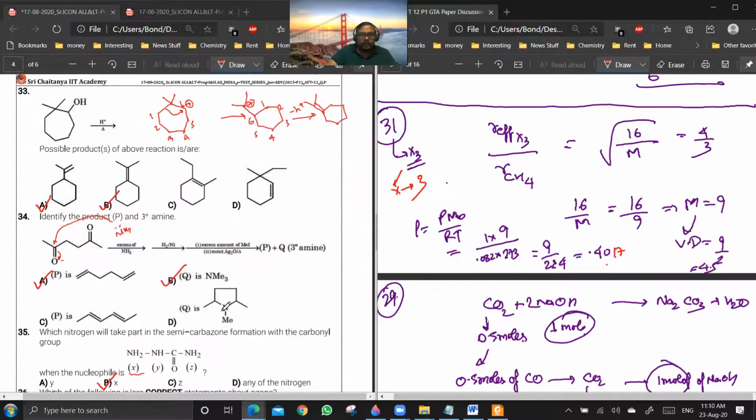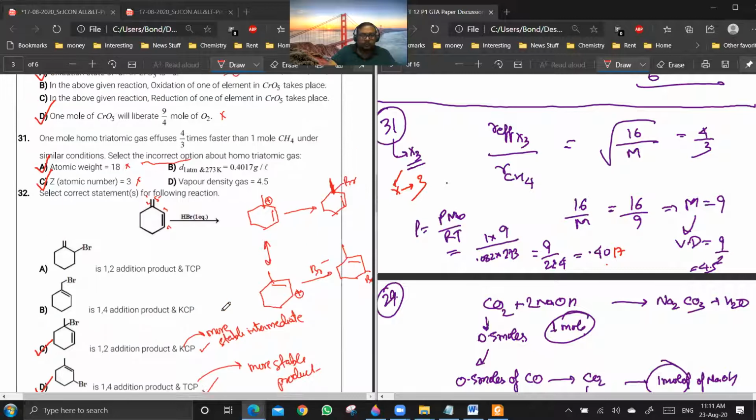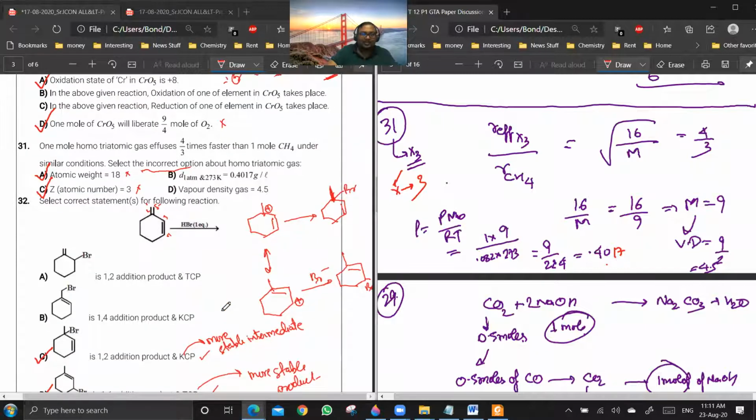Sir, in 31, what will the atomic number be? You can't predict. If you know atomic mass, you can't predict atomic number. No. You can say that it will be less than 3 for starters. It can be either 2 or it can be 1. Now, if helium is 2, then normal helium is He-4. So it has to be an isotope of helium, which is He-3, or it can be tritium also. Means if you are talking about real world options. Are you getting a point?